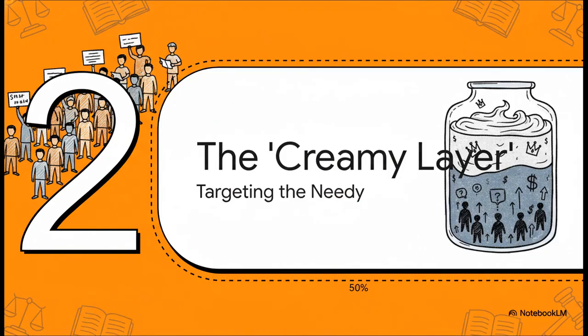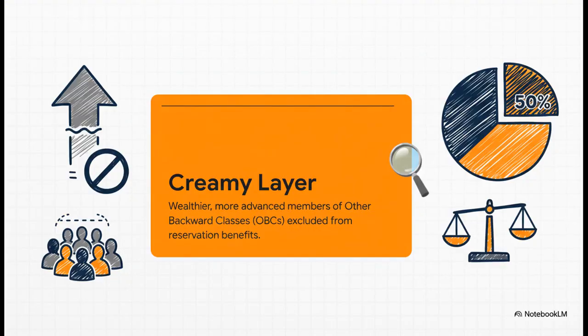All right, on to the second major outcome. This one builds on that very same idea of balance and fairness. The court introduced a totally new idea into India's reservation system, something they called the creamy layer. So what does that mean? Well, essentially, the court said that even within a backward class, if some members have reached a certain level of social and economic success, this so-called creamy layer, then they shouldn't get reservation benefits anymore.